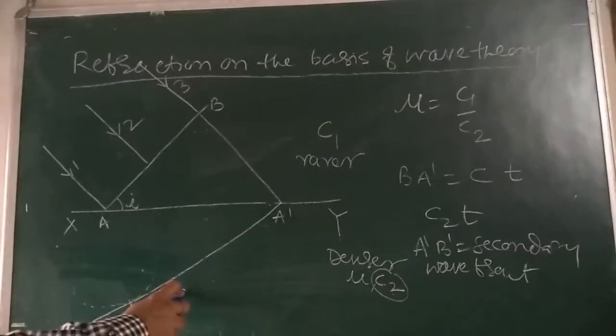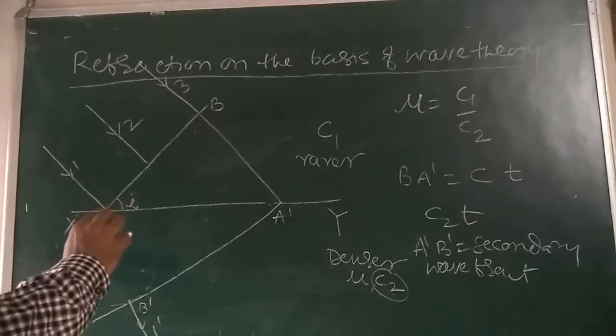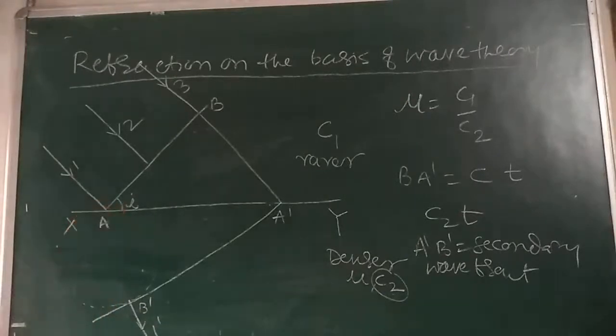Now see that from here, say it is 1 dash. A ray coming from here: A dash B dash is the secondary wavefront after a time of T seconds.